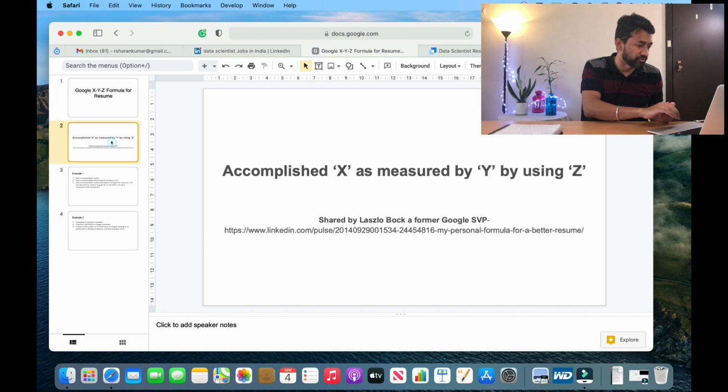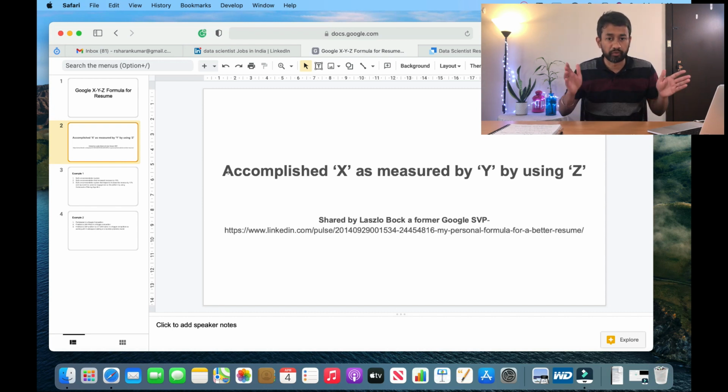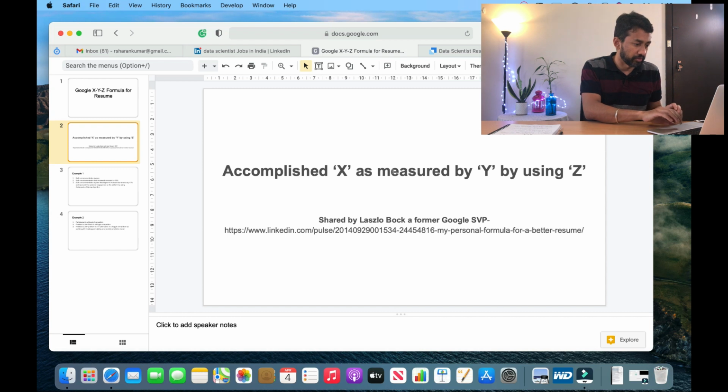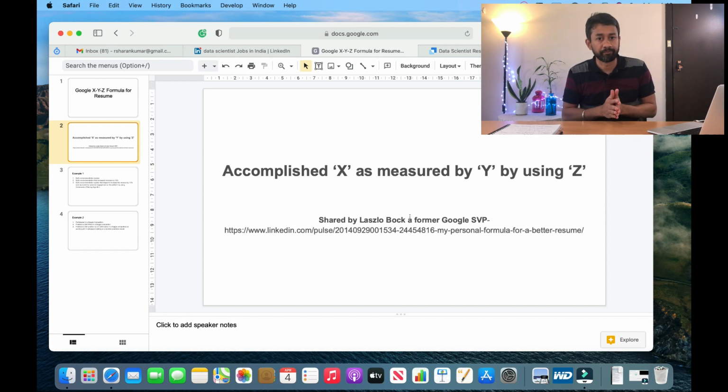As you see on my screen here, the formula is very simple. It is nothing but: accomplished X as measured by Y by doing Z. This is how you are going to structure the content of your resume or your project experience. This particular formula was first shared by Laszlo Bock, a former Google employee. He was the senior vice president of people operations, and he shared this powerful formula that can be used not only by data scientists but by anyone in order to create an impactful resume.